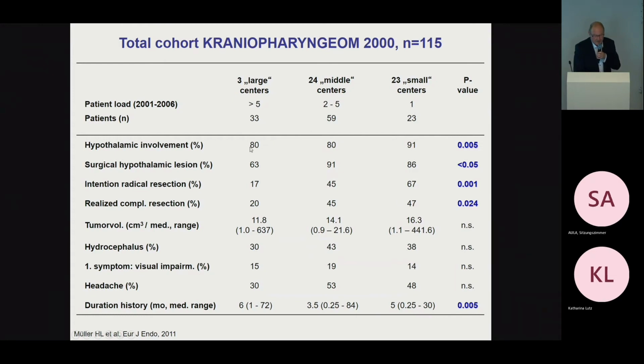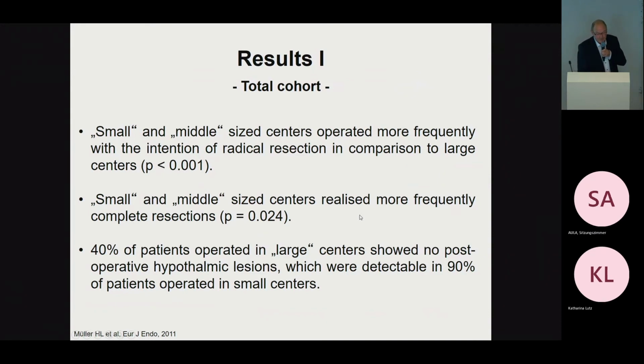And what you can see, that's somehow a pity, in these very small centers, the rate of high-risk patients with hypothalamic involvement was significantly higher. Surgical hypothalamic lesions were higher, intended radical resection was higher, realized complete resection was also higher. So from this, we would conclude that small and middle-sized centers operated more frequently with the intention of radical resection in comparison to large centers. Small and middle-sized centers realized more frequently complete resections, and 40% of patients operated in large centers showed no postoperative hypothalamic lesions, which were detectable in 90% of patients operated in small centers.